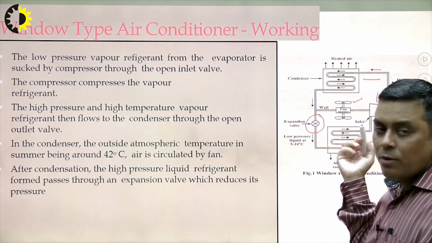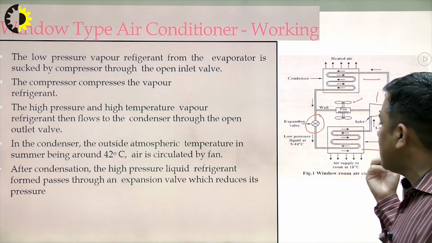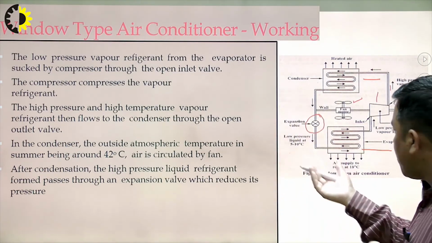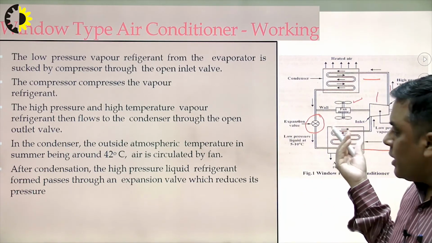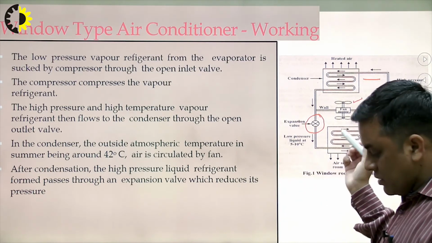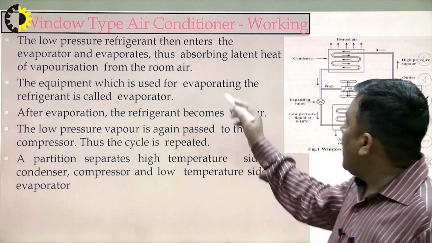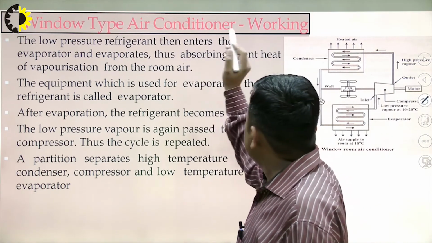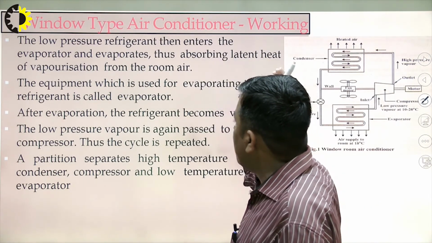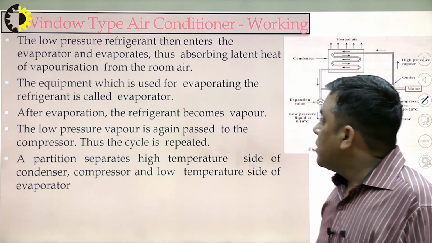This is the function of the expansion valve: the temperature and pressure of that liquid refrigerant are reduced. The low pressure refrigerant then enters the evaporator and evaporates, thus absorbing latent heat of vaporization from the room air.